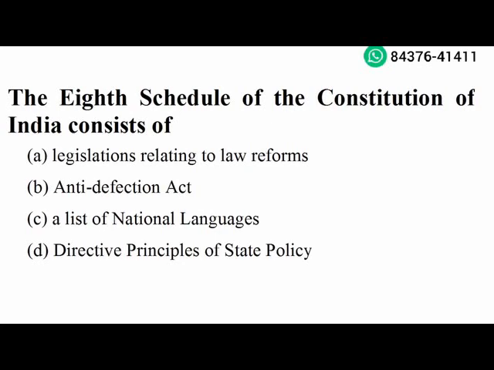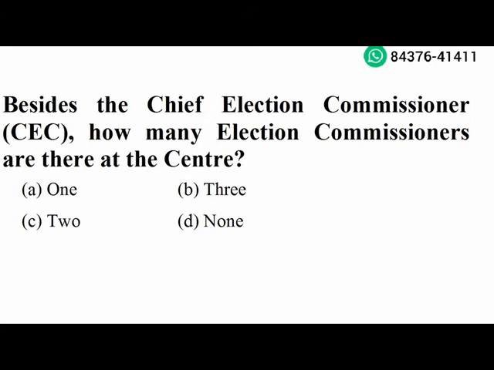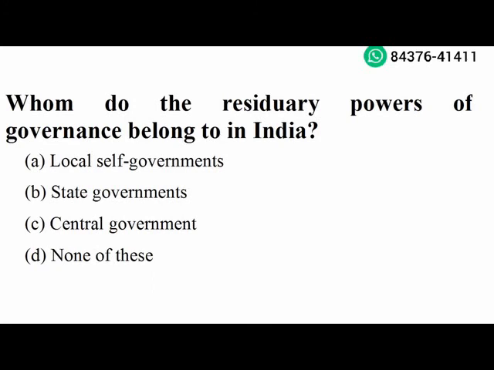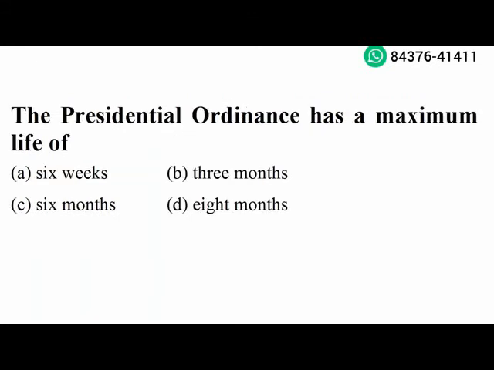Next question. Besides the Chief Election Commissioner CEC, how many election commissioners are there at the center? 2. Option C is the right answer. Next question. Whom do the residual power of governors belong to in India? Central government. Option C is the right answer. The presidential ordinance has a maximum life of 6 weeks. Option A is the right answer.